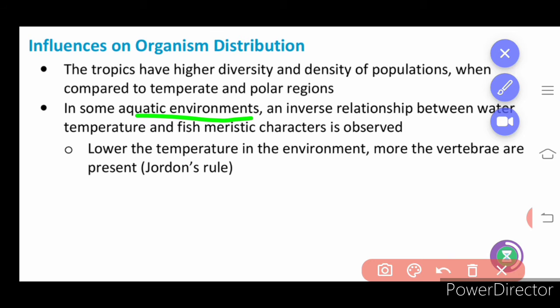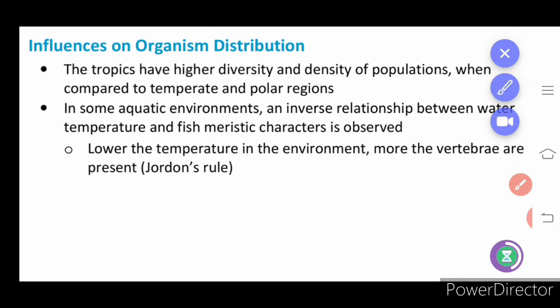So in some aquatic environments, an inverse relationship between water temperature and fish meristic, the size of the organism, is seen, which we have seen already. Then, the lower the temperature in the environment, the more vertebrae are present. It is called Jordan's rule. It is very important to learn Jordan's rule. What is it saying? Lower the temperature in the environment, more the vertebrae present.